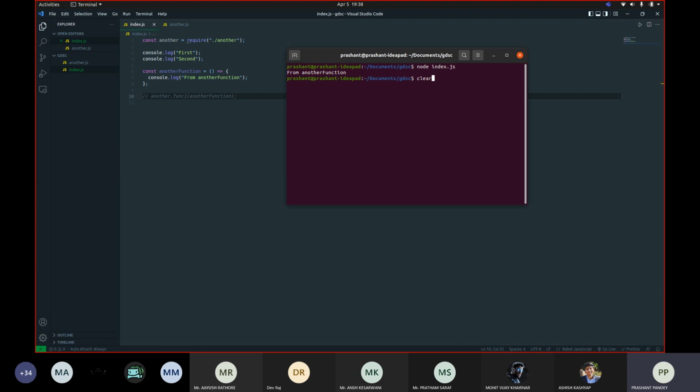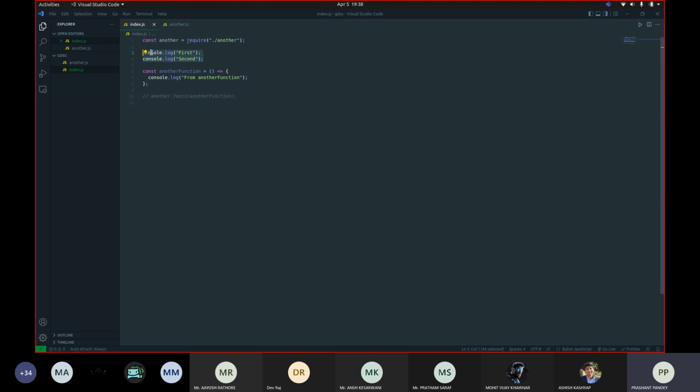if I run this file now, you should see first printed first and then second. So this is synchronous code. But asynchronous means that the code won't be executed one after another. Maybe a part of the code takes more time to execute, so it's going to be processed in the backend, and once it's done, its value will be printed on the terminal.